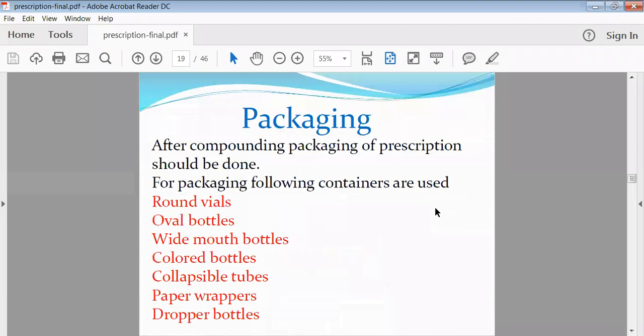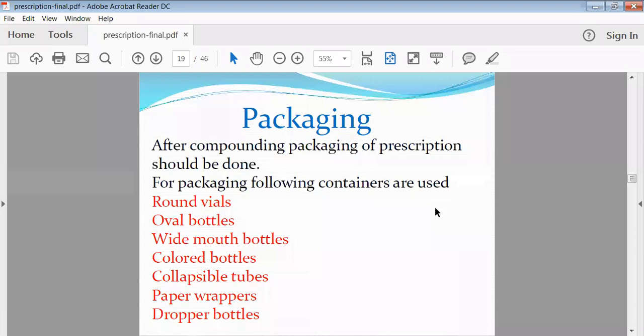Then packaging. When he wants to submit the total medicament, the final packaging of that medicament is also important. There are a number of packaging systems: round vials, oval bottles, wide mouth bottles, different types of containers. Depending on the dosage form, he may use a suitable type of container for the final packaging of the tablets.